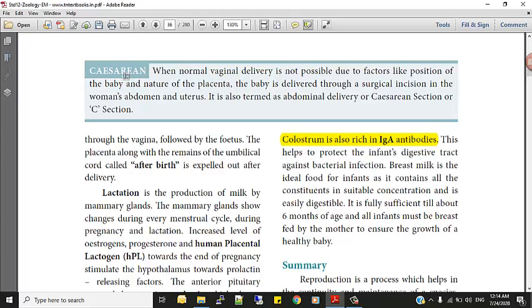Only recently, of late, this word is used in a very large manner. Cesarean. What is cesarean? It is used where normal vaginal delivery is not possible due to factors like the position of the baby and the nature of the placenta.